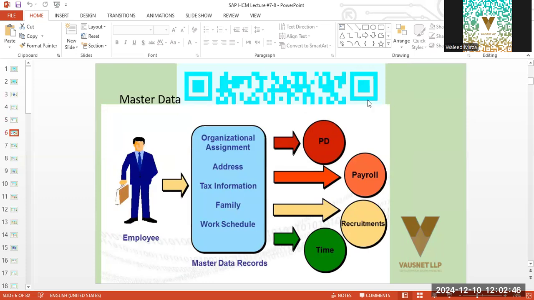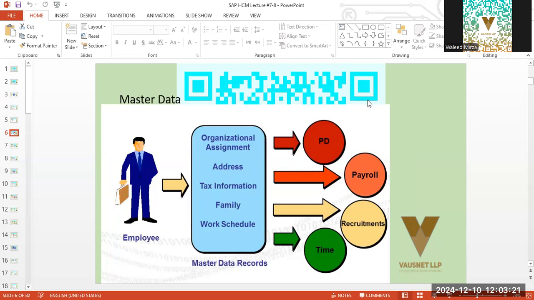Now, over here, an employee, when connected with the company, of course, there are areas that are known to the enterprise, like organizational assignment, what department that employee belongs to and reports to, and what is the current location, address, residence location, temporary location, mailing address, permanent address, or holiday address.